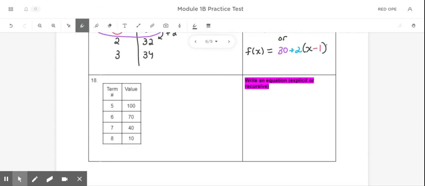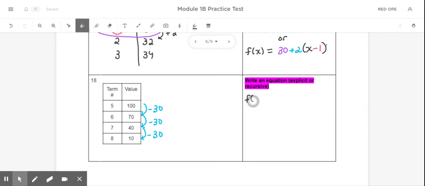Now, problem number 18 is the same thing. We can write the explicit or the recursive, but this time we are already given a table, so part of the work is already done for us. The first step for me here would be to find the pattern. So I would have -30, -30, -30. I'm going to use f of x again because I'm just comfortable with that notation. You could use the variables v and t if you wanted to. Just be careful about making sure the output's on the outside and the input's on the inside.